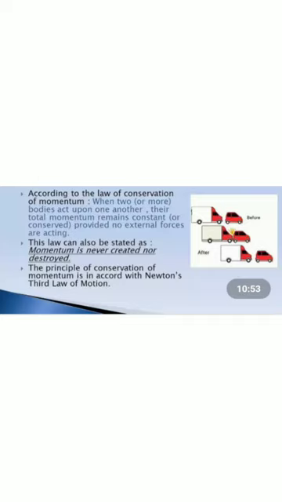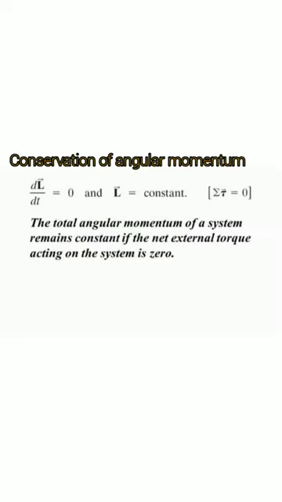Now next is the law of conservation of angular momentum. It is associated with rotation, right? It states that if no external torque acts on a system, then the angular momentum remains constant. Torque you already know. It is force into perpendicular distance, a force which causes something to rotate. So when no torque is acting on the system, the angular momentum of the system remains conserved.